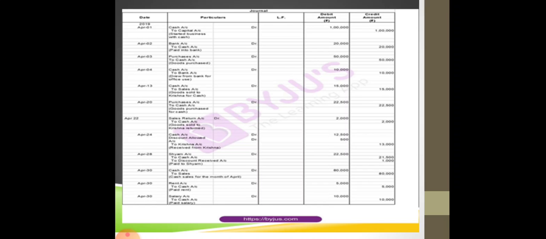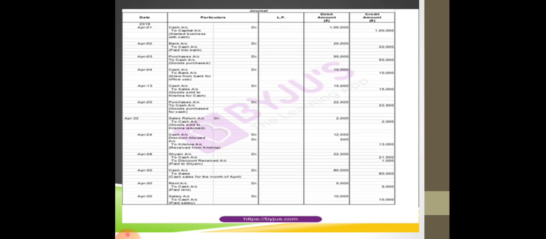आपने बैंक में कुछ पैसे जमा करवाए हैं. So again you have to identify the type of account. First is bank, and you have deposited some cash. So cash is also asset. Both cash as well as bank are assets, and you have to identify the rules of asset only. Asset will be debited if it increases. So your bank increases here, so you will debit bank account, and your cash decreases here. आपसे तो जा ही रहा है, so your cash automatically becomes decreased, so you will credit your cash account.